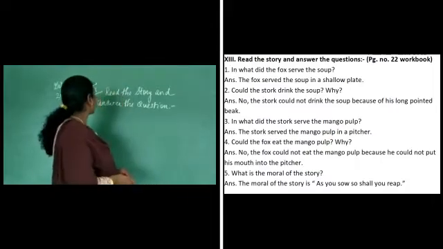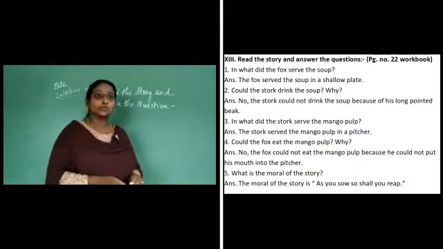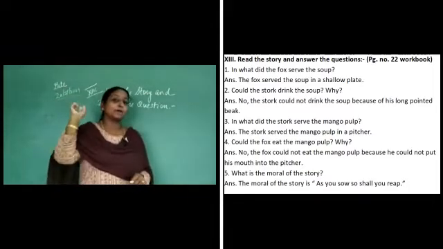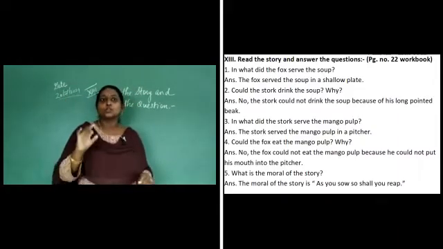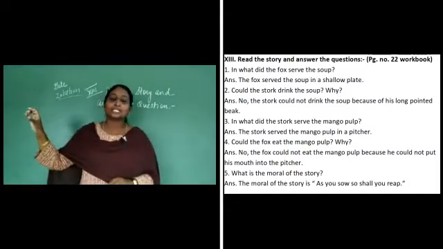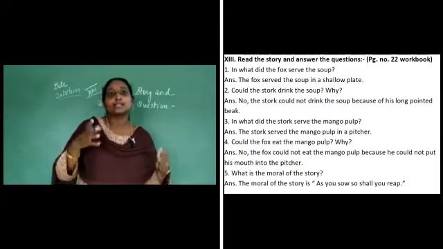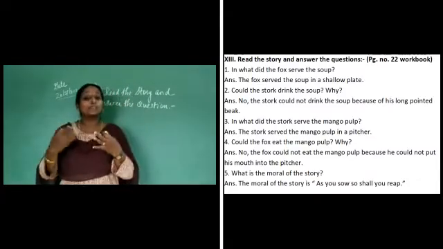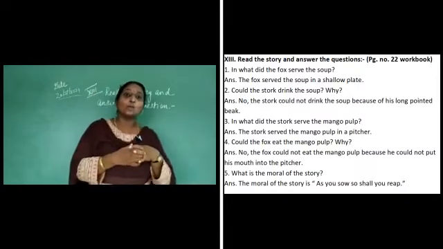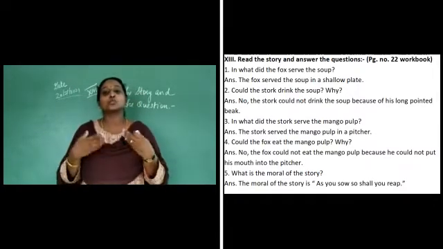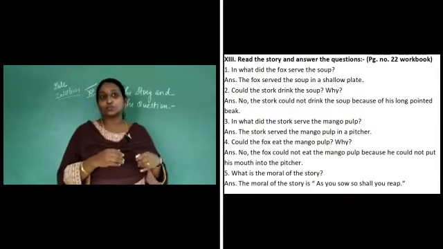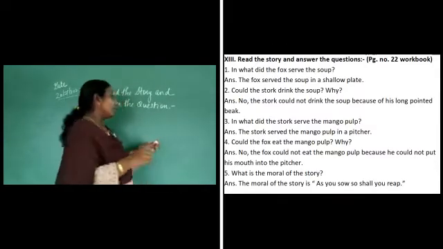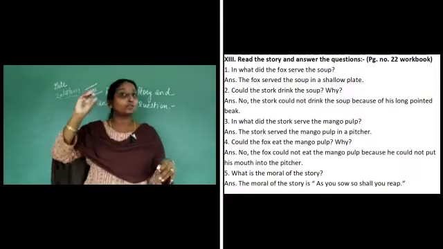Now children, when you come to page number 22, there is a comprehension there. You have to read that story and then write the question answers. So you just go through the story. It's the story about the fox and the stork, how these two friends invited one another to their homes, and when they were supposed to serve, they served in dishes that were convenient for themselves to eat and drink. So here, when you read that story, there are 5 question answers.